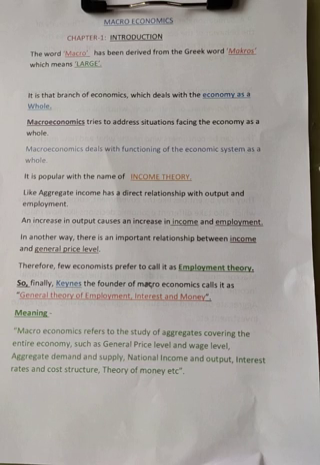Here the aggregate income means the entire income of the country. So aggregate income has a direct relationship with output, meaning product, and employment, meaning job opportunities, the working environment. So here aggregate, meaning total, income has a direct relationship with output and employment.